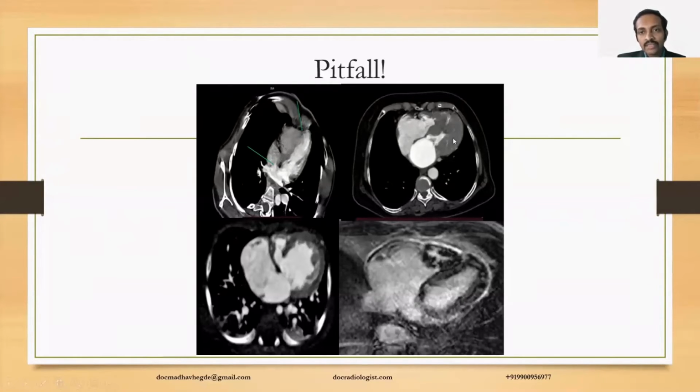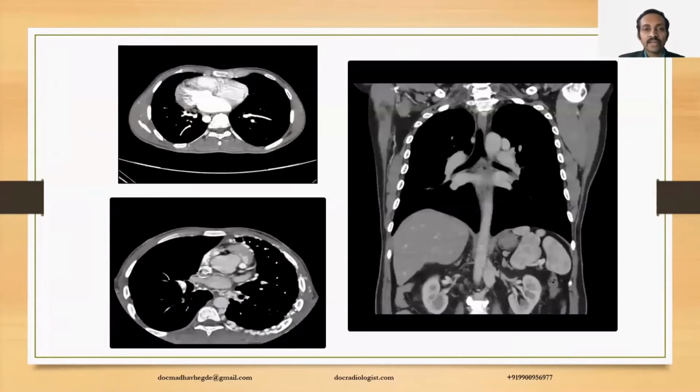However, there is a comparison image to show that whenever there is LV hypertrophy, as in case of HOCM, the RV appears small even though it is apparent hypoplasia. This is a true case of hypoplasia due to tricuspid atresia. All these changes are better seen on MRI, and the message is that for cardiac abnormality, MRI is the preferred modality.